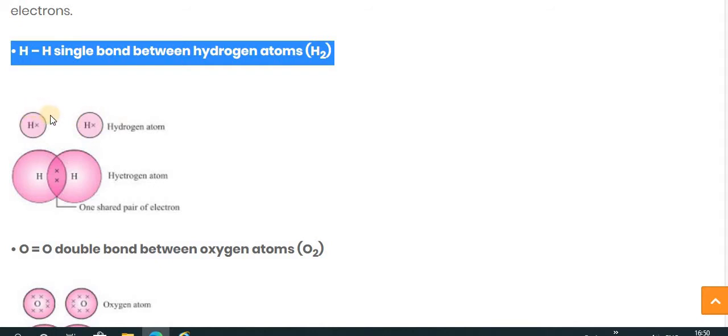To get the noble configuration, or satisfy the full valency, both atoms share their own electron. Here you can see one electron is shared by this hydrogen and the other is shared by this hydrogen. So by sharing both electrons, the outer orbit is satisfied. It becomes 2, and it is like a noble gas configuration.